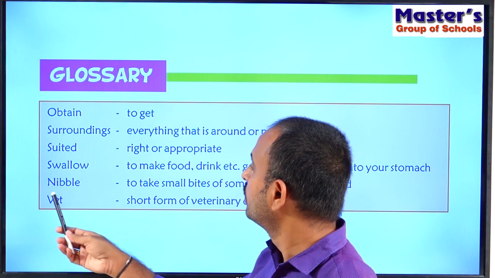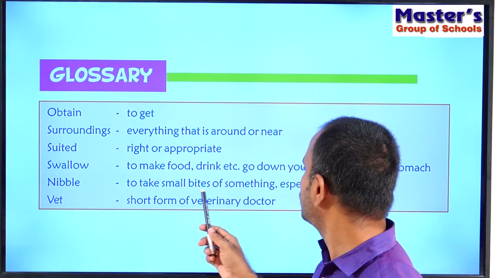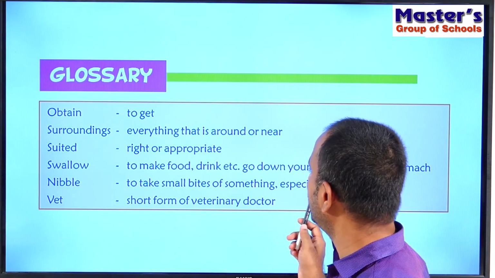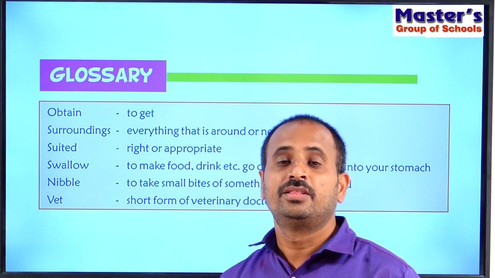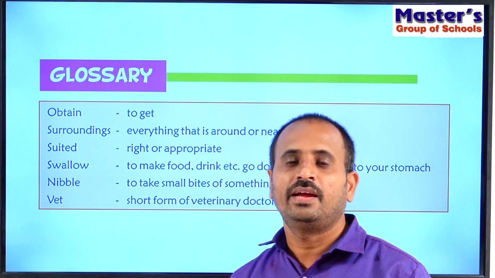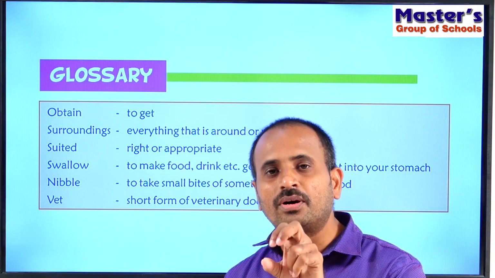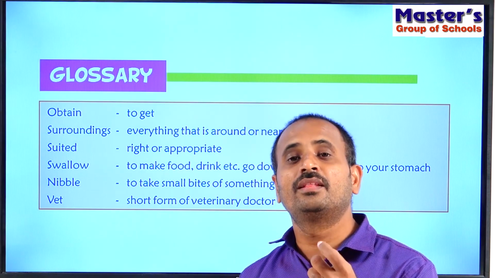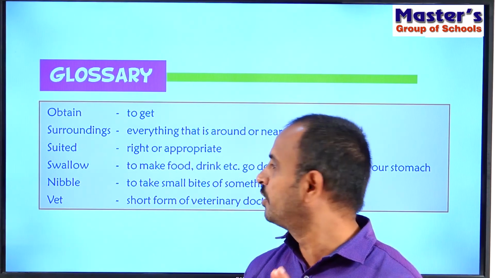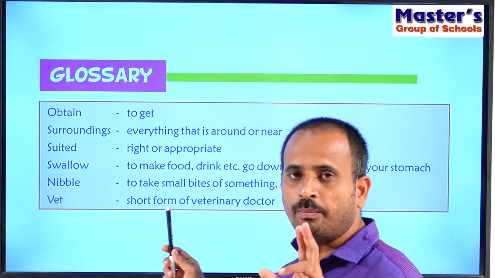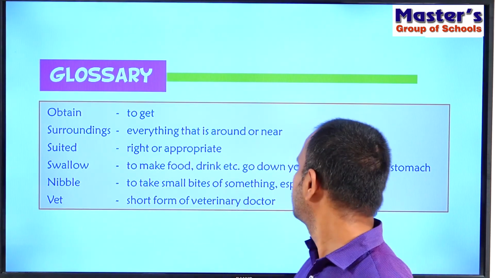And see the next word, nibble. So children, what is nibble? To take small bites of something, especially food. For example, squirrels and parrots nibble the fruits and seeds. That means they eat only some part of the fruit and leave the other part. That is called nibble, to take small bites of something like fruits and seeds.